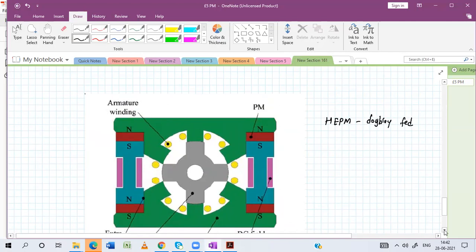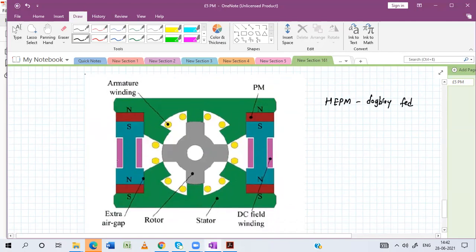Okay, so here in this figure you can see this is a rotor. Okay, this is the stator, this whole green is a stator. Okay, see here, this is a stator.